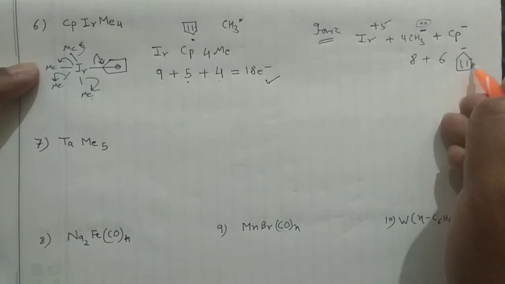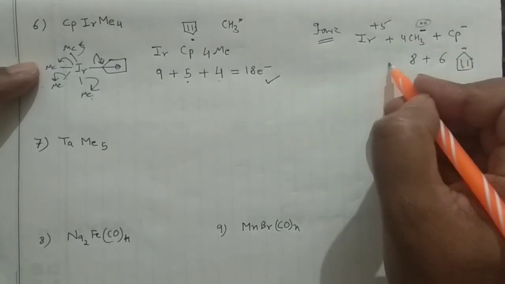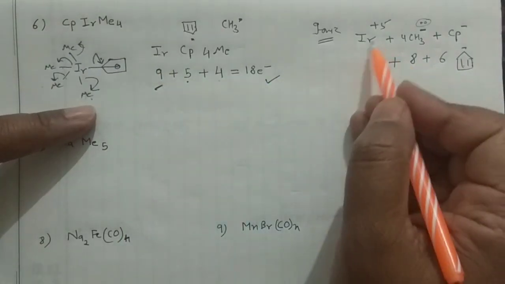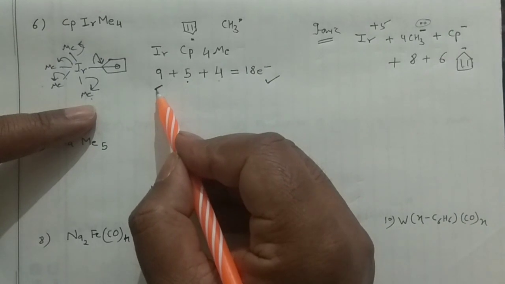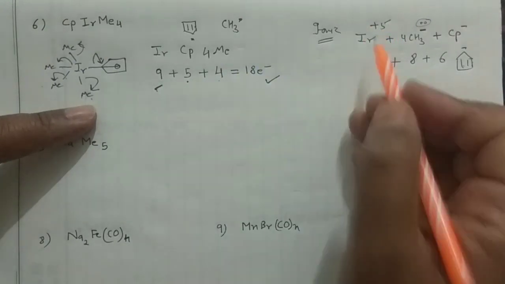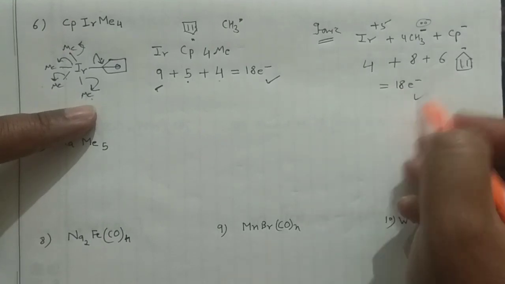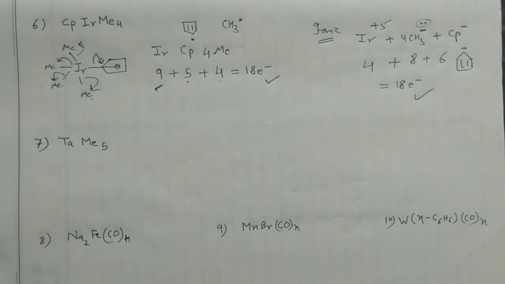This is just like that, 2 to 4 to 6. Okay, you can write in that manner. So iridium was the partner of the cobalt, it was having the 9 electrons. Now from 9 it has lost the 5 electrons, because it is +5. So 9 minus 5, that will give you the 4 again. Okay, so it will give the 18 electron system. So it will not make any difference, you use any way.